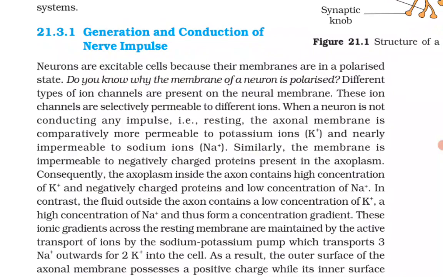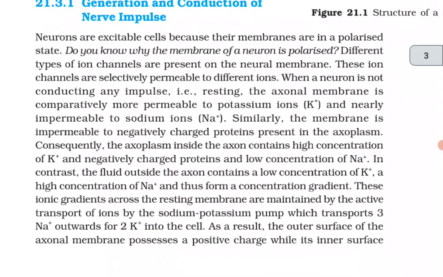When a neuron is not conducting any impulse, that is, resting, the axonal membrane is comparatively more permeable to potassium ions and nearly impermeable to sodium ions. Similarly, the membrane is impermeable to negatively charged proteins present in the axoplasm.